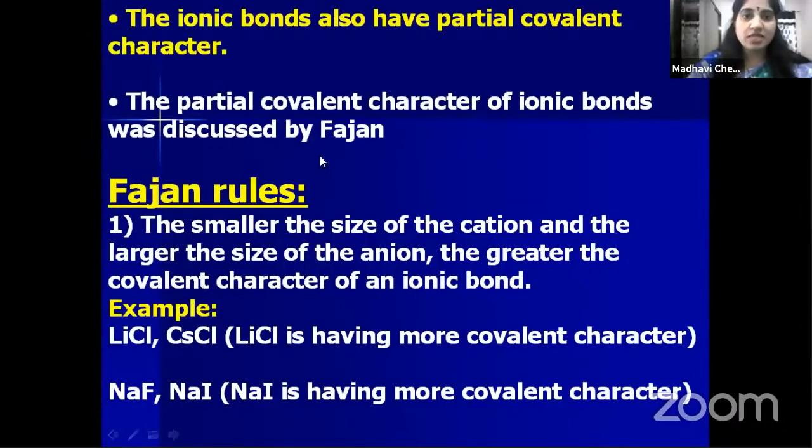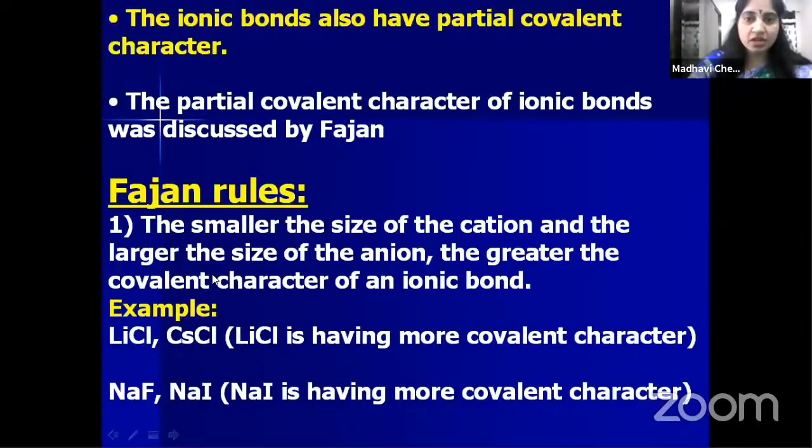This was explained by Fajans. He has given some rules. If you consider these rules, you can easily identify which ionic compound has more covalent nature. Let us see the first rule, children. First rule: the smaller the size of the cation and the larger the size of the anion, the greater the covalent character of the ionic bond.